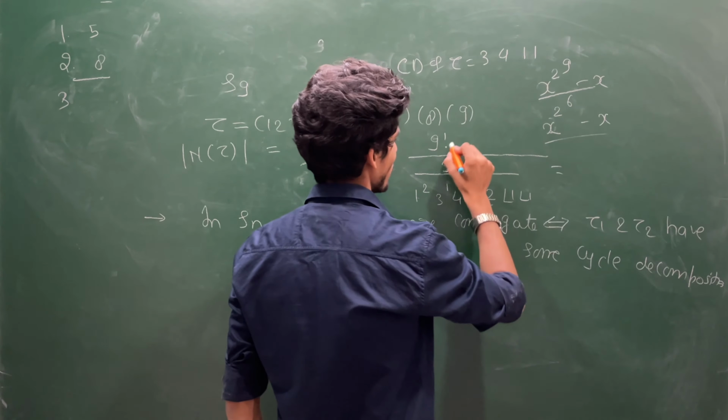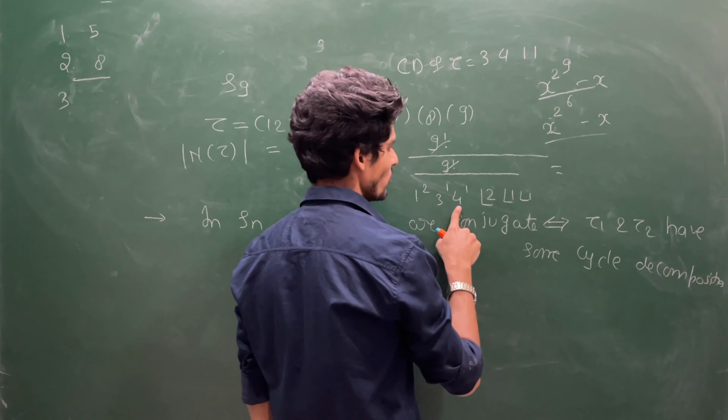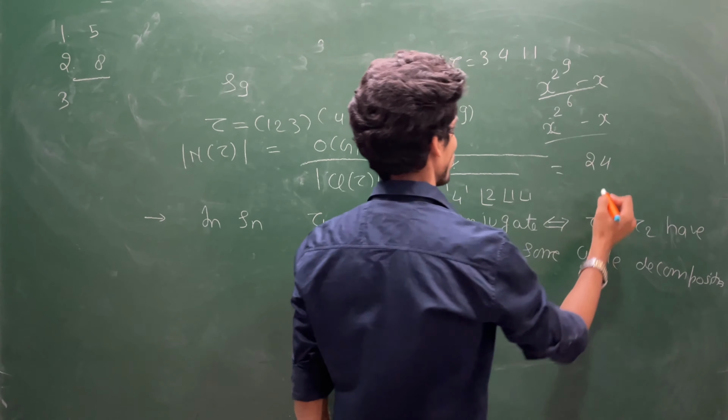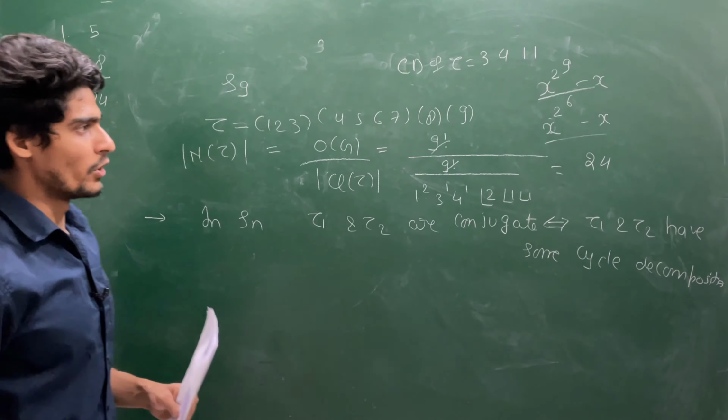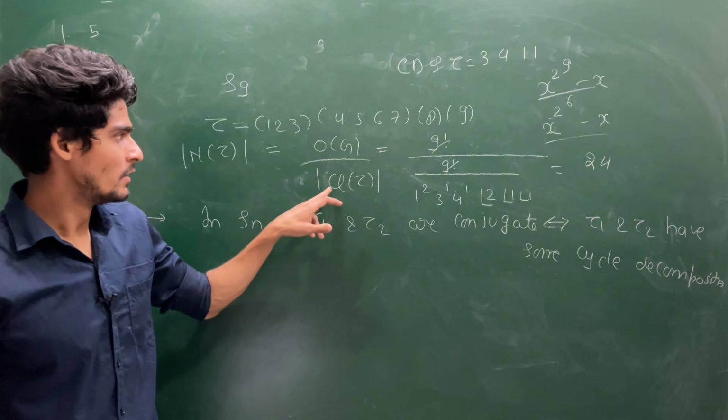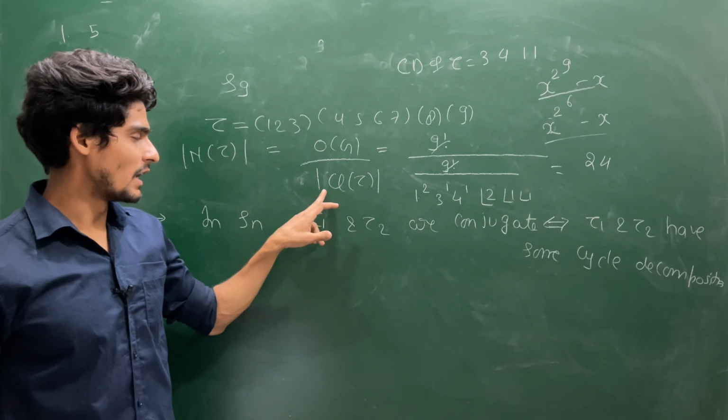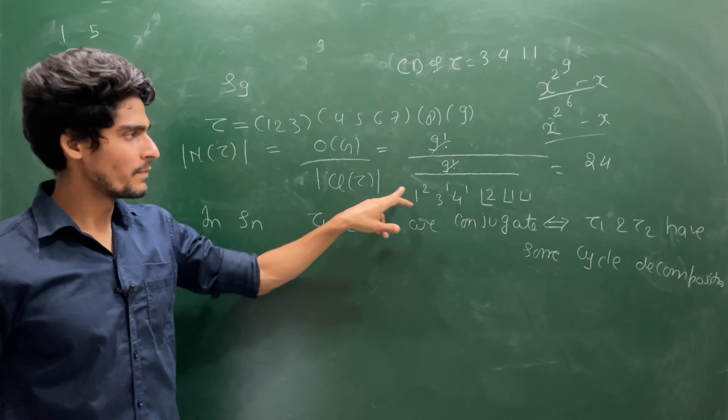So this will get cancelled out. You will have 3 into 4 into 2, so you will have only 24 elements. So here I have found the cardinality of the class by using this formula.